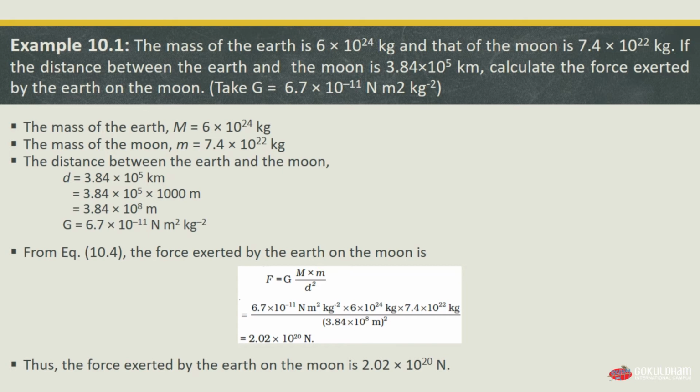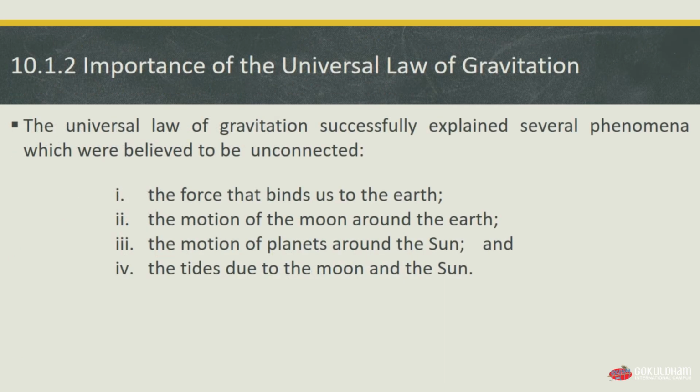And by solving this, we'll get the value of force F equals 2.02 multiplied by 10 raised to 20 Newton. And thus, the force that is exerted by the Earth on the moon is 2.02 multiplied by 10 raised to 20 Newton, which is the answer. We'll see our next subtopic, which is the importance of the universal law of gravitation.